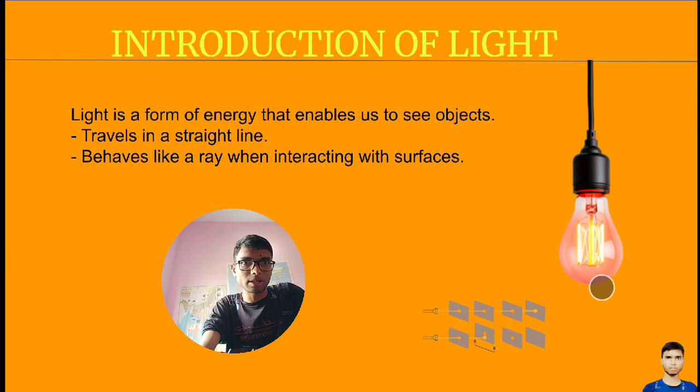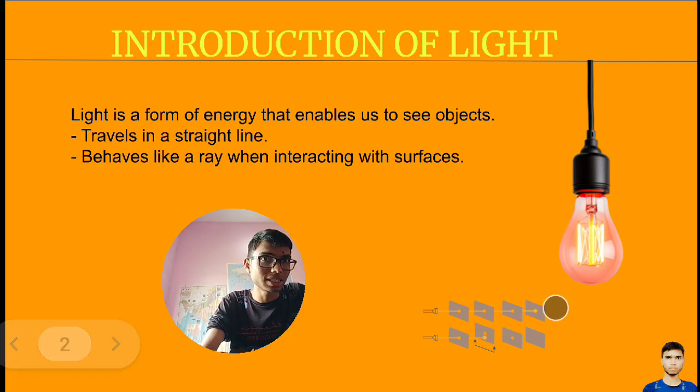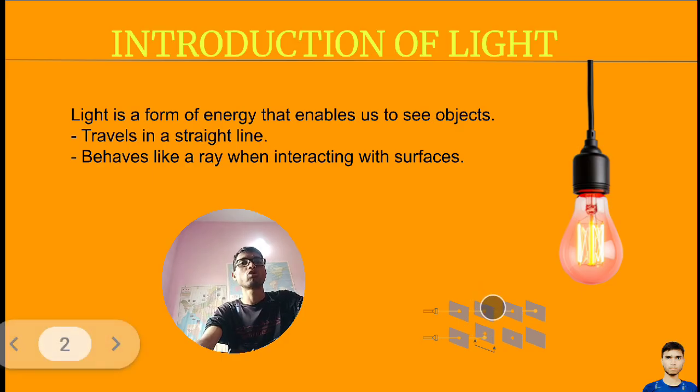Now what will happen? Let's see. Light is coming from this torch, like this. Here you can see light is traveling. It is traveling in a straight direction, isn't it? Of course it is traveling. This light which is coming from this torch is traveling in this direction, and it is proof that light travels in a straight direction.